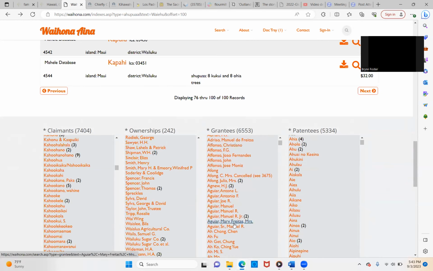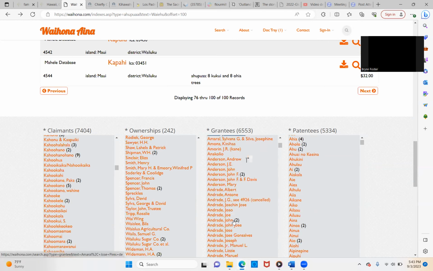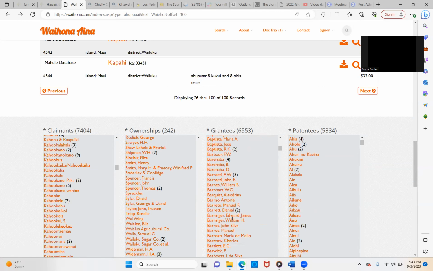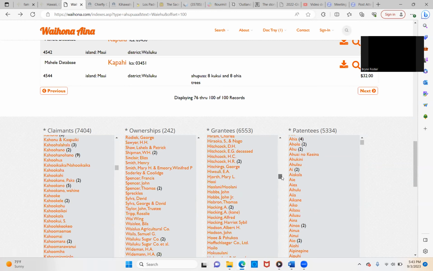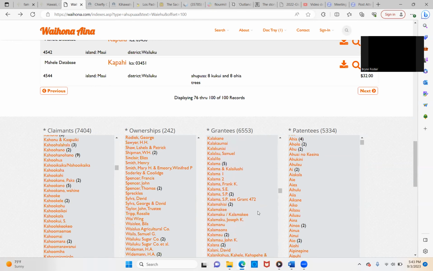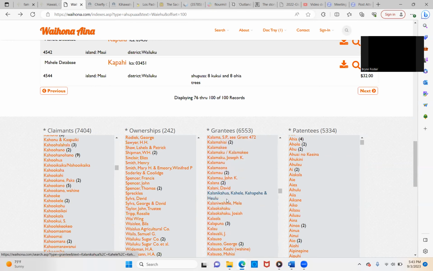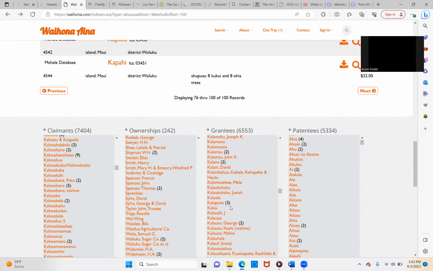Grantees also look like a lot of Hollies. You scroll down and look to see if anyone we know looks familiar. Kalani David, Kalani Zakua, Kahele. This could be something to check. Kalani, they could have spelled it wrong. So we could look into that.